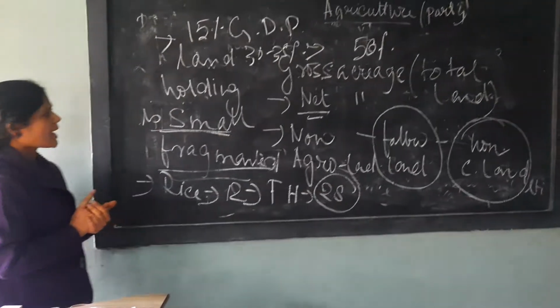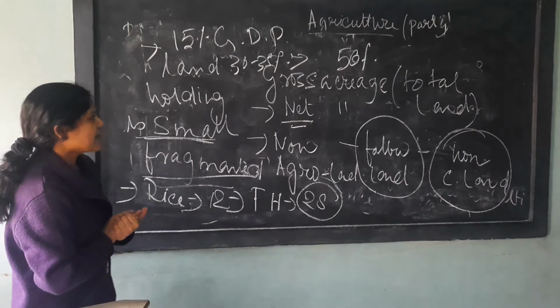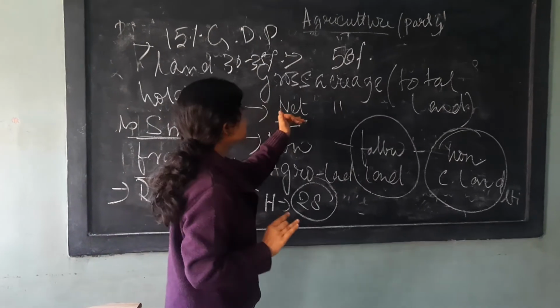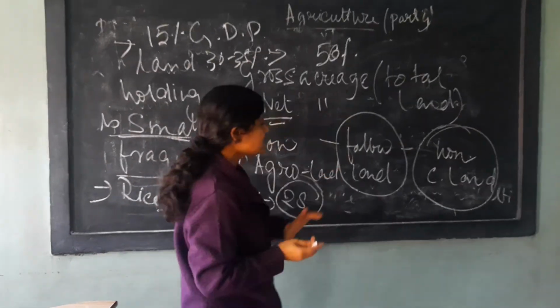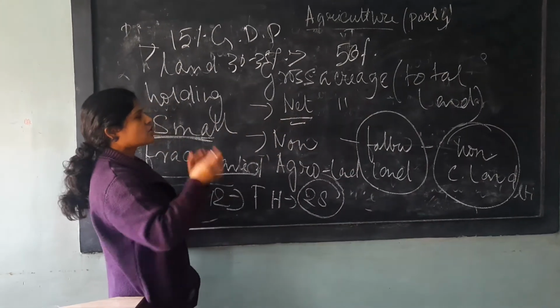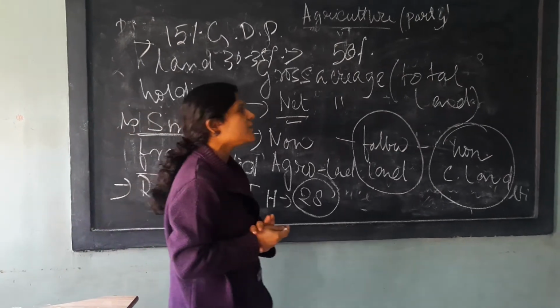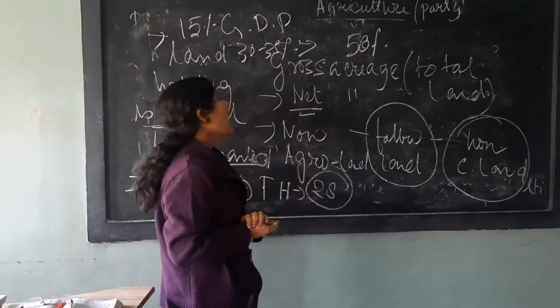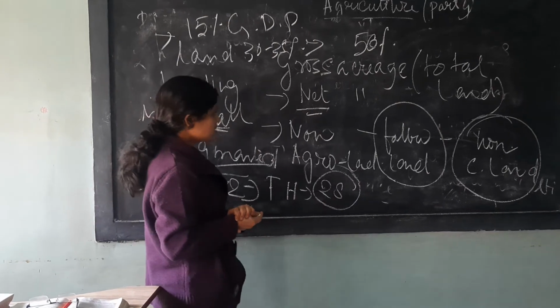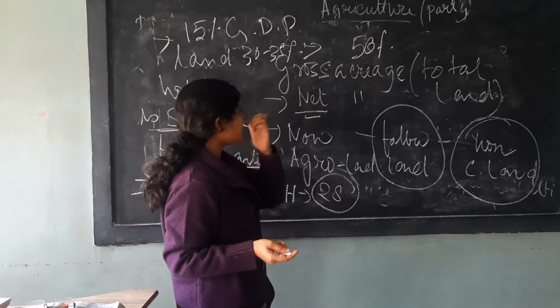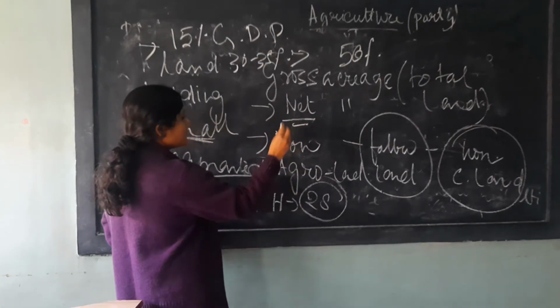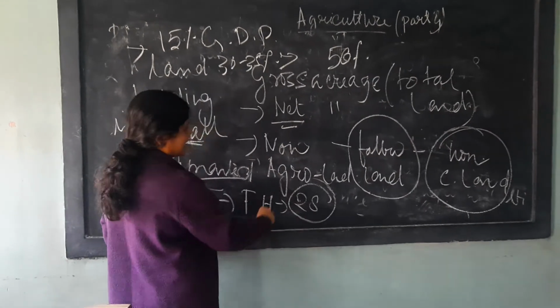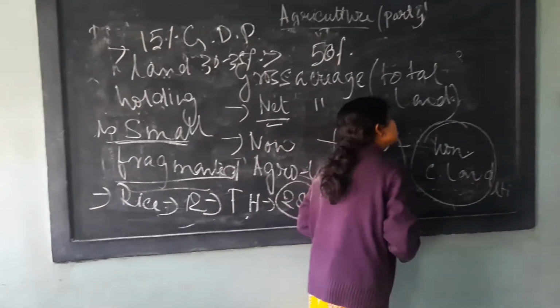Now let's see what will happen. So what I have said, the two concepts I have given: one is the gross acreage and one is the net acreage. Gross acreage is the total amount of land which is available for cultivation, and net acreage is what we get if from the total amount of land we deduct non-agro-based land, fallow land and non-cultivable land.